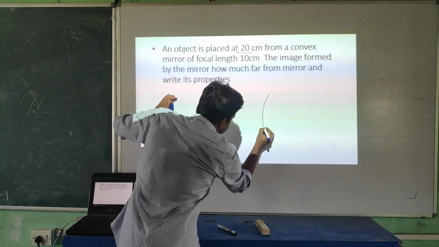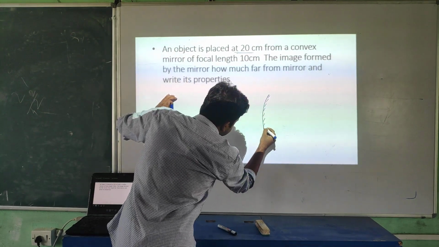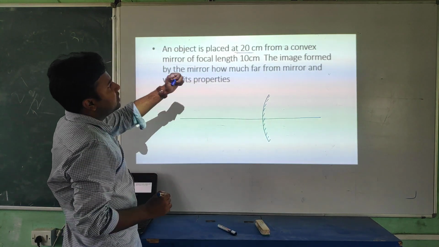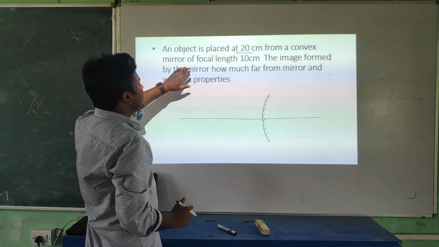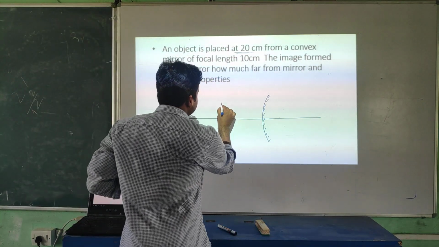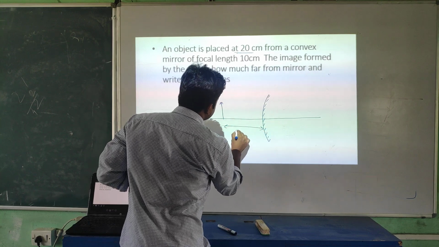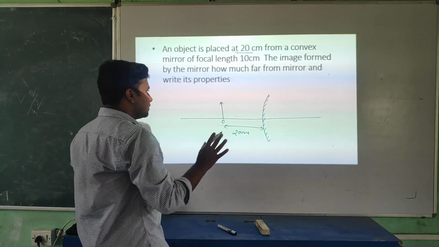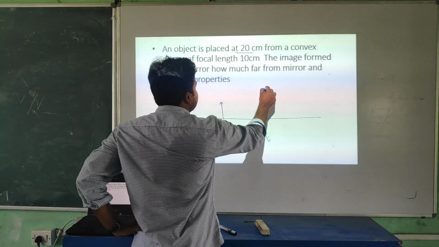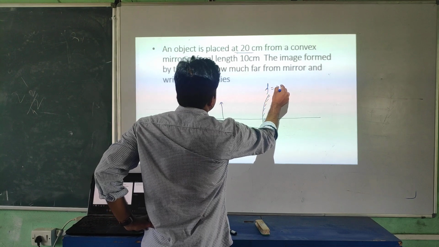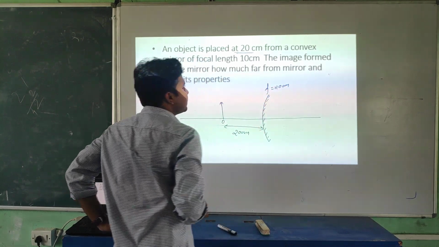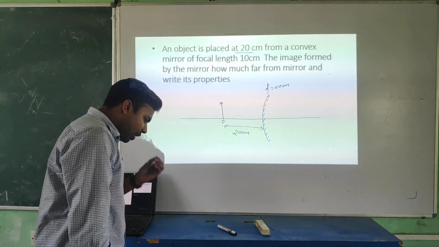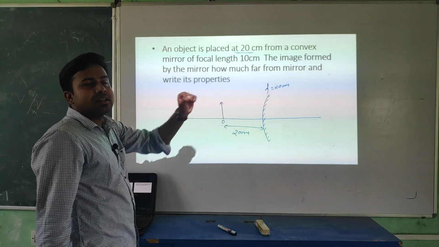So it's a convex mirror again. This is the case of a convex mirror. This one is the principal axis. Now what is given here? 20 centimeter. So I am assuming this is the 20 centimeter, and here we have an object that is 20 centimeter far. Now the focal length is how much? 10 centimeter, with the plus sign. Why am I writing plus? Because it's a convex mirror, and we know that in the case of a convex mirror the focal length is positive.